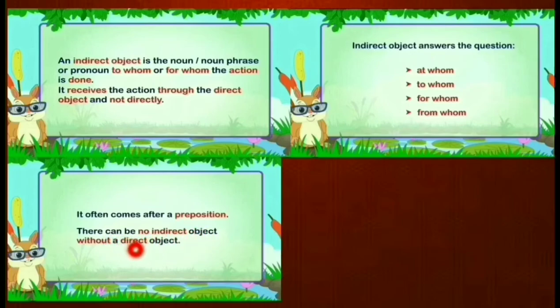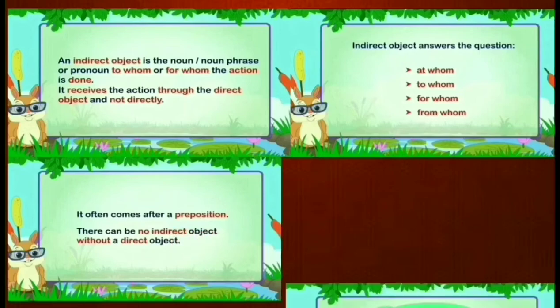Without a direct object, there cannot be an indirect object in the sentence. It always comes with a direct object, because without a direct object it cannot be in the sentence.